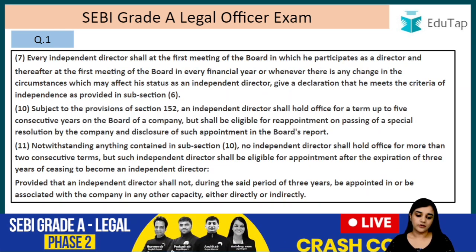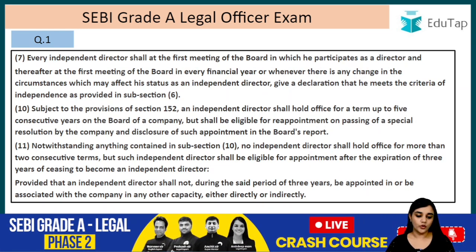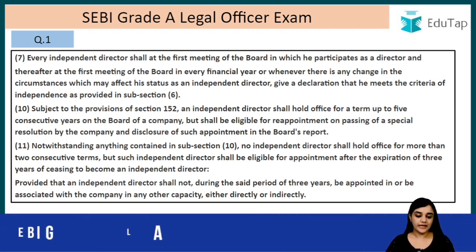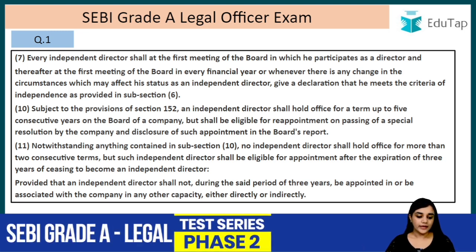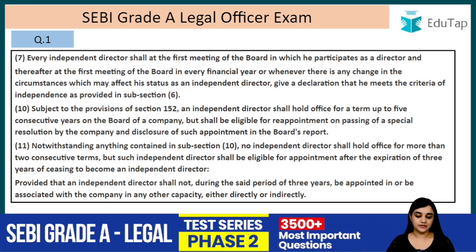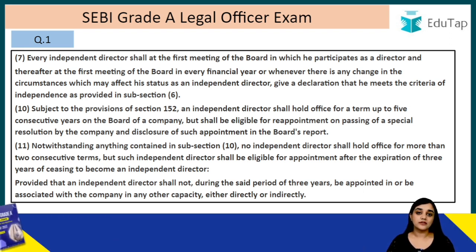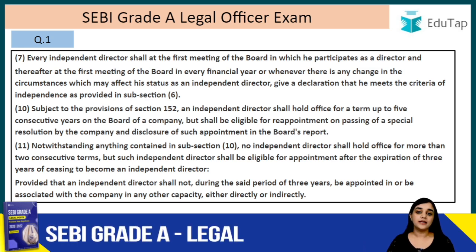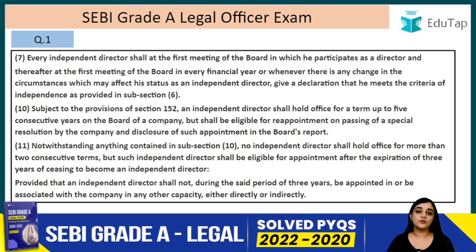Every independent director shall, at the first meeting of the board in which it participates as a director, and thereafter at the first meeting of the board in every financial year, or whenever there is any change in the circumstances which may affect his status as an independent director, give a declaration that he meets the criteria of independence as provided under subsection 6. So he has to make that declaration that he is an independent director, that he meets every condition that has been mentioned in subsection 6.